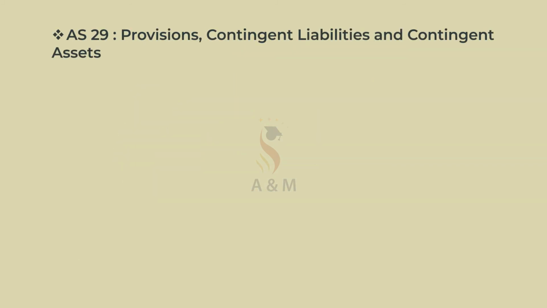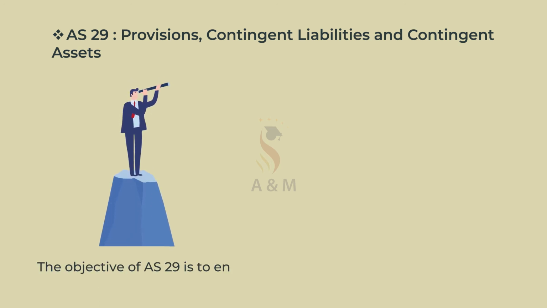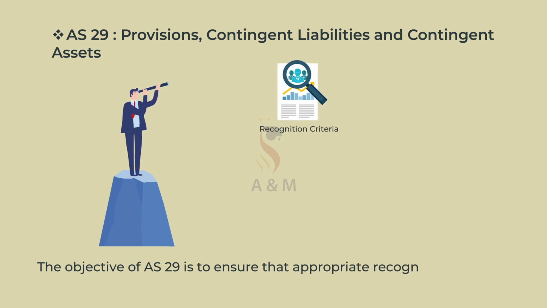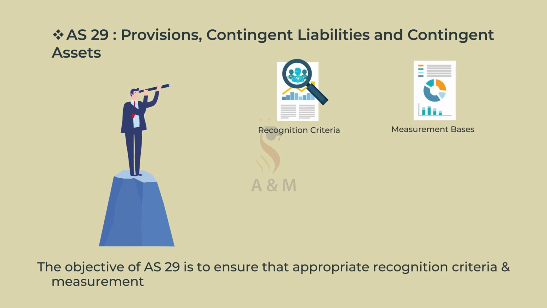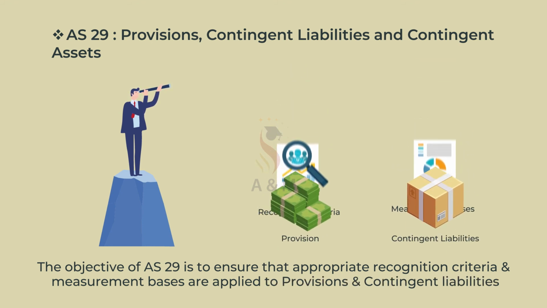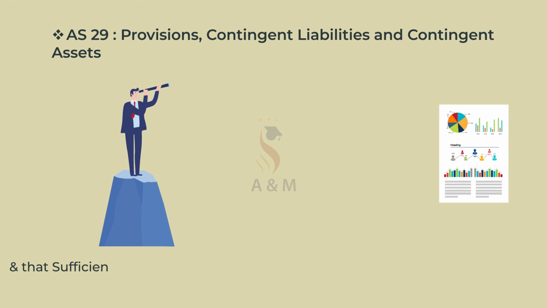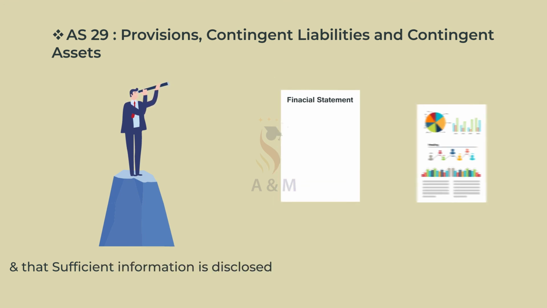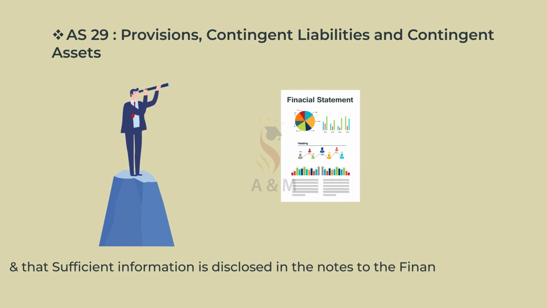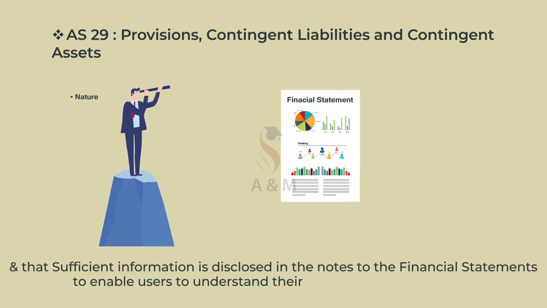Accounting Standard 29, Provisions, Contingent Liabilities and Contingent Assets. The objective of Accounting Standard 29 is to ensure that appropriate recognition criteria and measurement bases are applied to provisions and contingent liabilities, and that sufficient information is disclosed in the notes to the financial statements to enable users to understand their nature, timing and amount.